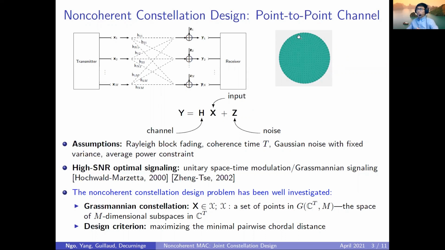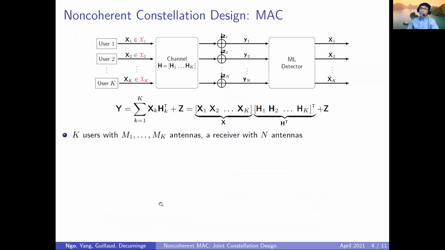And the constellation points can be represented by the points on a hypersphere, as you can see here. And to optimize a Grassmannian constellation, a common design criterion is to maximize the minimal pairwise chordal distance between the constellation points. So in short, for the point-to-point non-coherent channel, the constellation design problem has been well investigated. Now, what about the MAC?